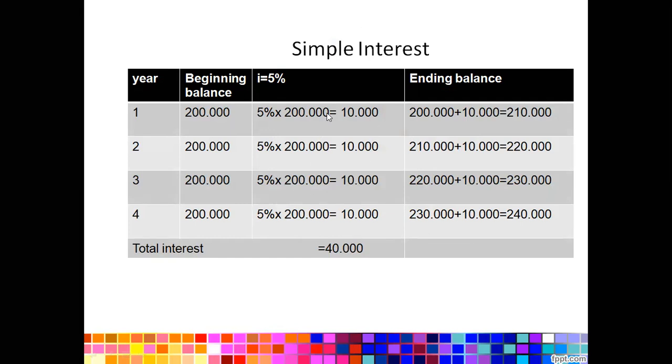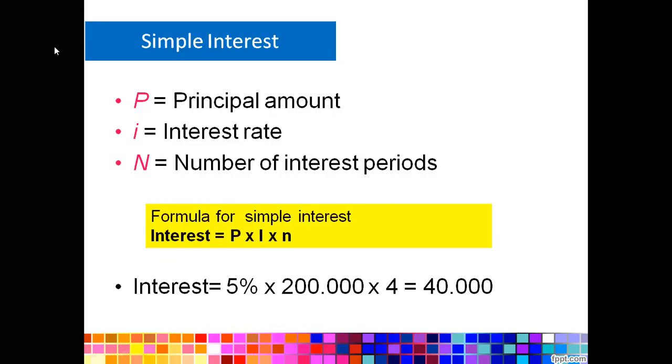So the total interest is 40,000. If I pay the debt at 4 years, it will be 240,000, and the accumulated interest is 40,000. So that's the simple interest. Now we can skip all the manual steps with a quick formula, which is I = PIN. I can summarize the formula as I = PIN.